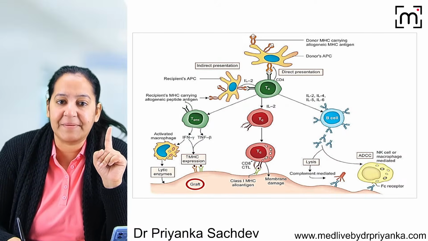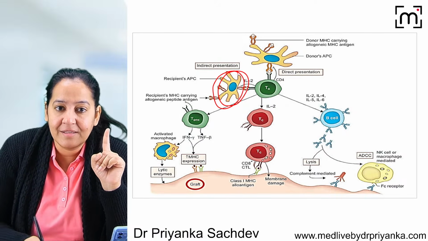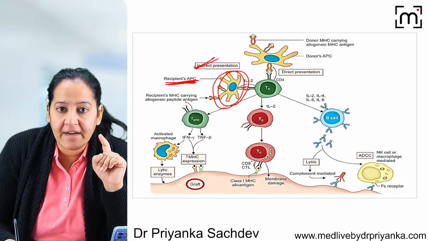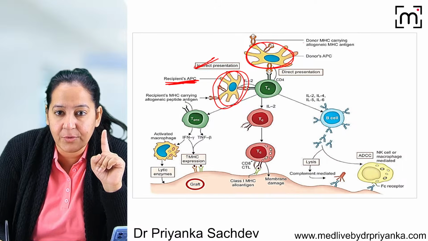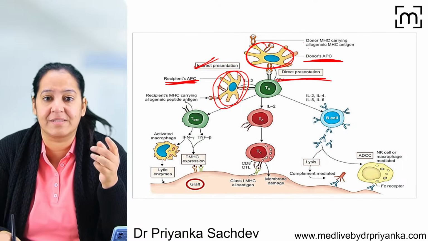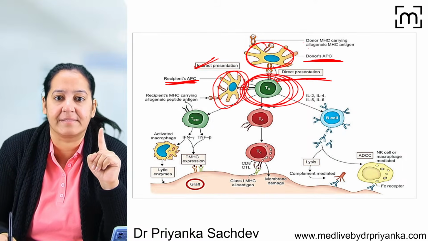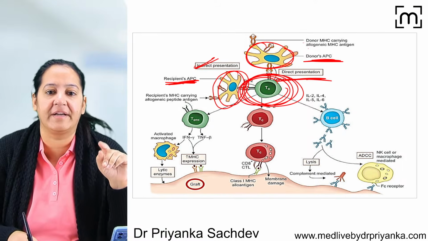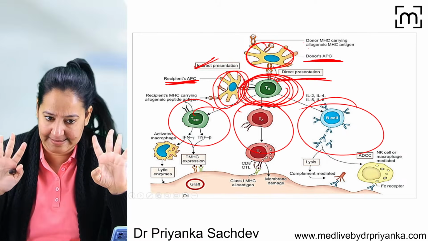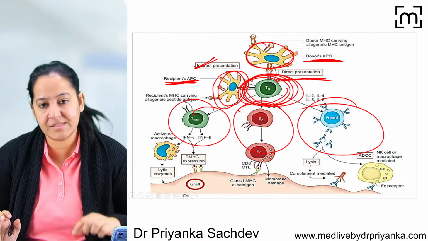You can see this is the APC, antigen presenting cell. This is the recipient's APC. Okay, so this is indirect pathway. And here, this one is the donor's APC, you can see. This is donor's APC. So this one is direct pathway. So who is presenting? Ultimately, it is stimulating the helper TH cell. Once the helper TH cell is stimulated, CD4, CD8 and B lymphocytes are activated in both the cases. So rest of the story is same.